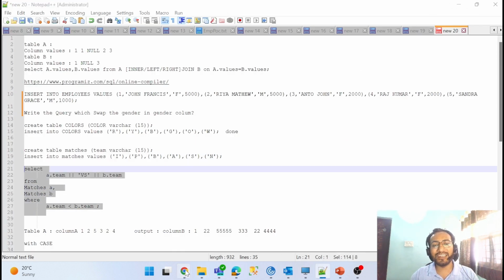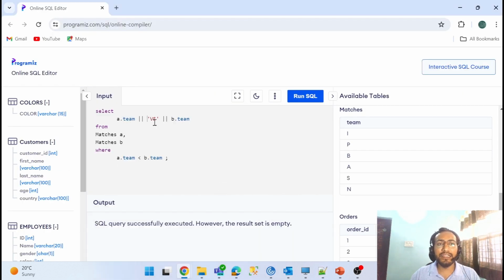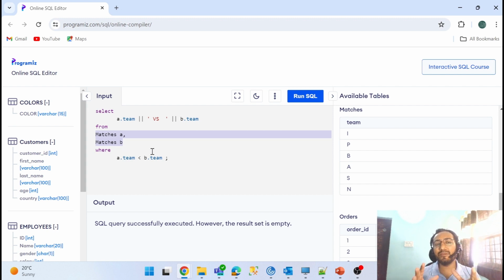Because it's quite simple. You have to make an inner join on top of it. So I'll just make a little bit of space so you can understand. I have taken two aliases, you can call it a self join. I alias and I just check that the same data does not appear, meaning a dot team is not equal to b dot team. Suppose I have a column A on the left side and the same data on the right side. A with A is ignored because it's the same team, right? A goes with B, and it goes vice versa, and the data should not be repeated.